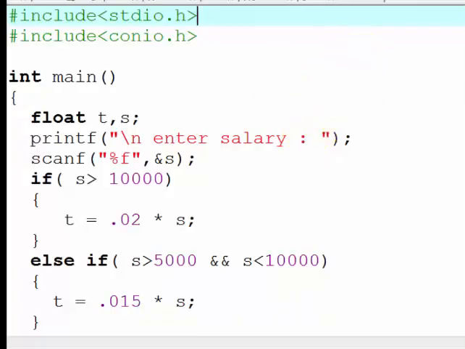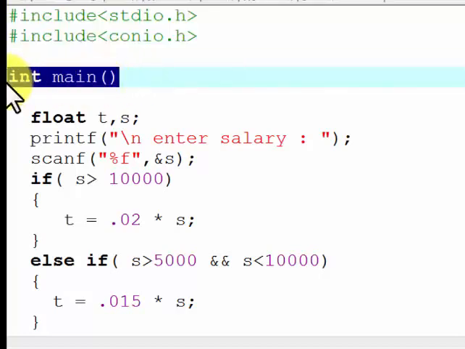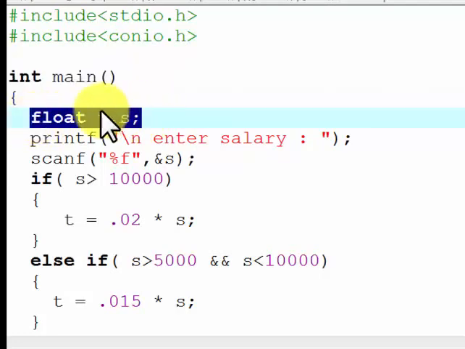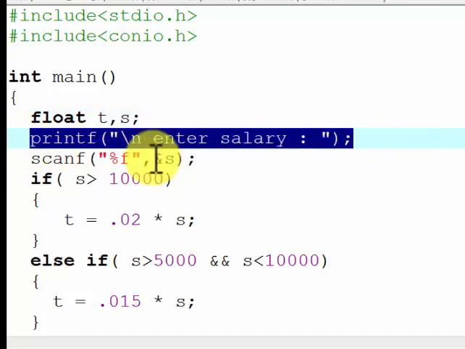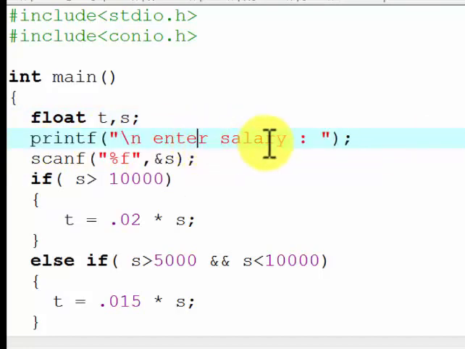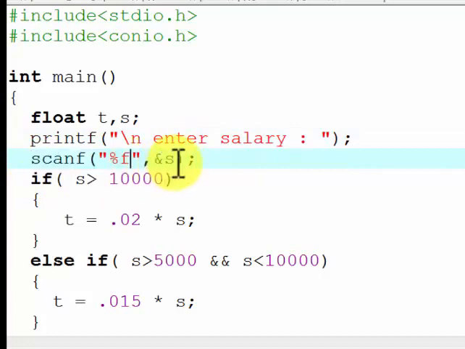So here is the program. First of all, we will include the header file. This is the starting point of the program. Int main. We declare the two variables t and s, and data type is float. Why are we taking float? Because tax and salary can be in decimal. Tax can be in decimal numbers also. We are giving a message to the user, printf enter salary, and scanf s. The salary will go in variable s.